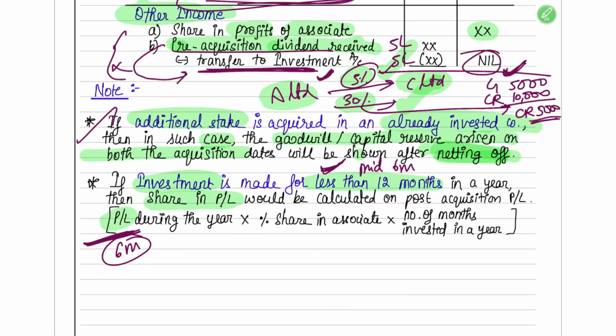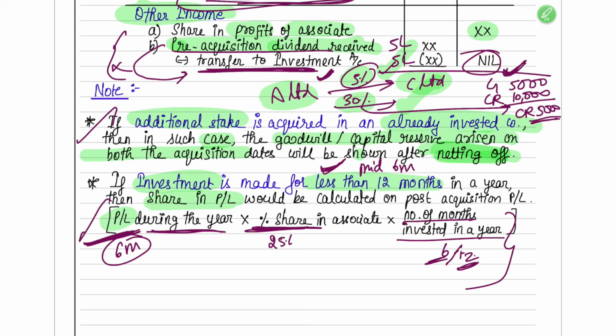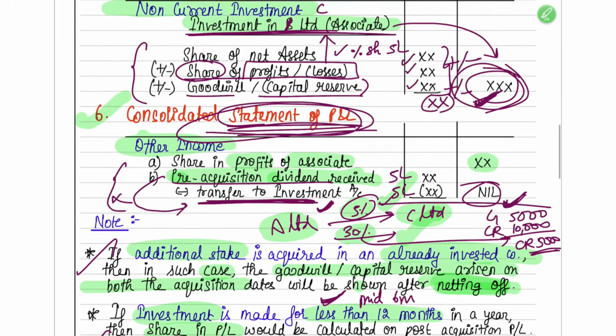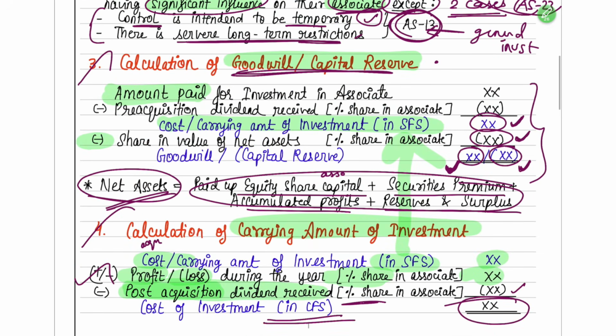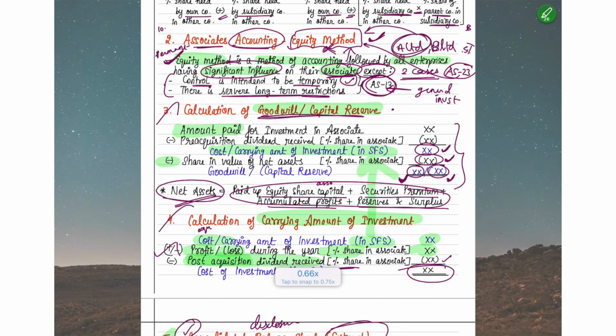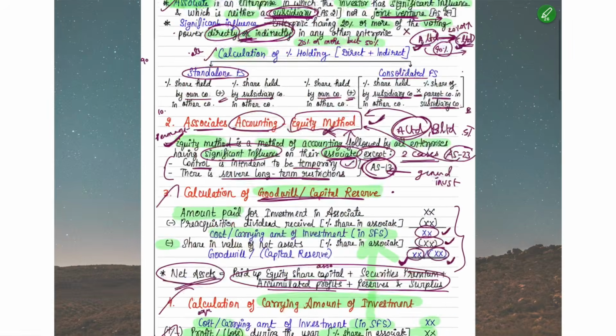So profit or loss which is earned during the year, in that what is your share? Suppose 25% is your share, and how many months have you invested in a year? Suppose you only invested for 6 months. So take 6 by 12. So 12 months was the total period, and 6 months you invested. So for that period, that much profit or loss will only be included here as share in profits of associates, when you're calculating the carrying amount of investment. I hope you understood this.